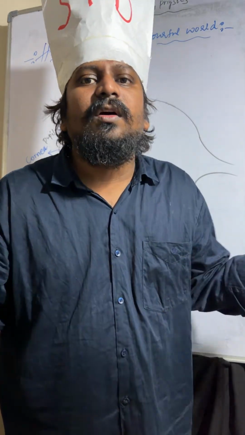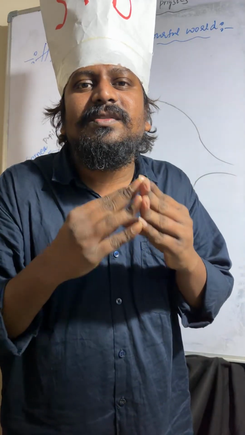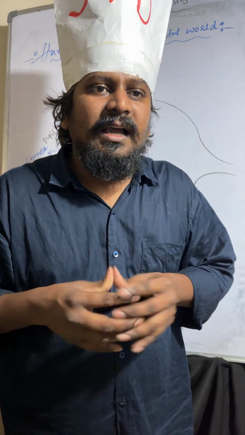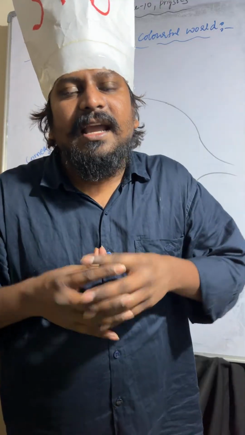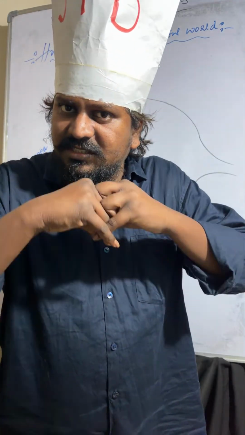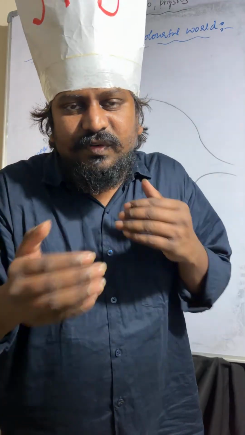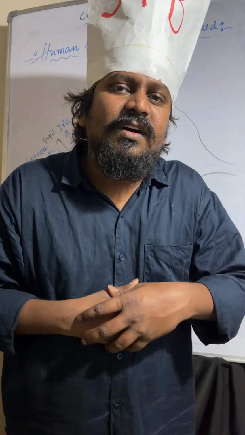So here, the eye lens will adjust its curvature and also its focal length. It adjusts the focal length so that we can see nearby objects as well as far distance objects.